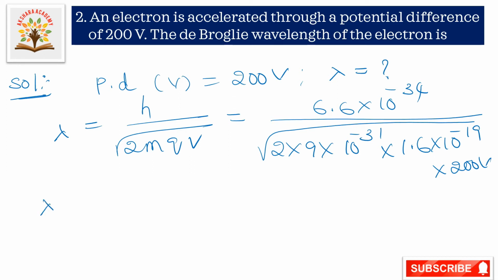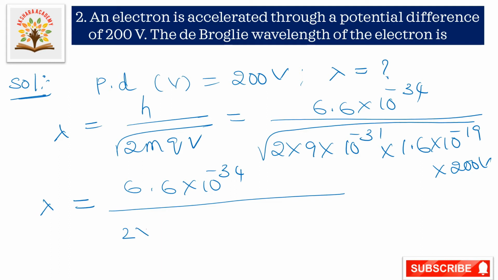So lambda is equal to 6.6 into 10 to the power of minus 34 by 2 into root of 9 into 1.6, which we write as 4, taking outside the square root of 200 and taking cancellation, remaining 10 to the power of minus 31 into 10 to the power of minus 19 into 10.